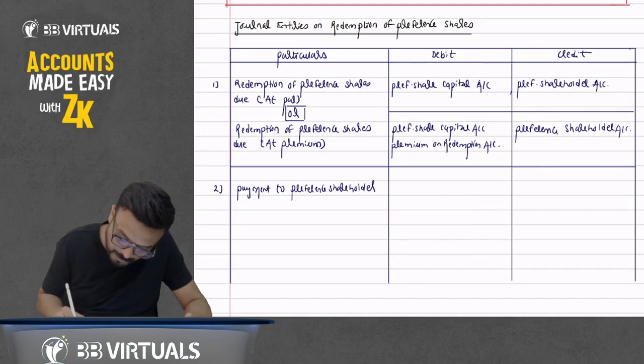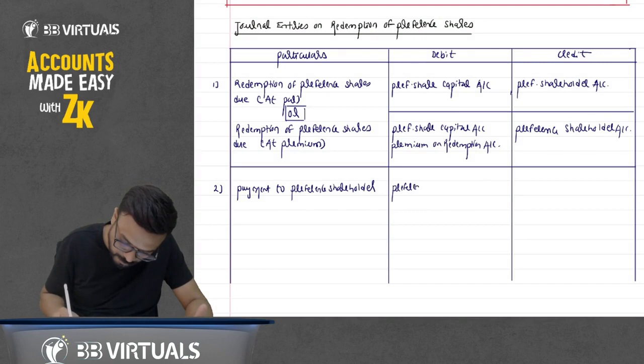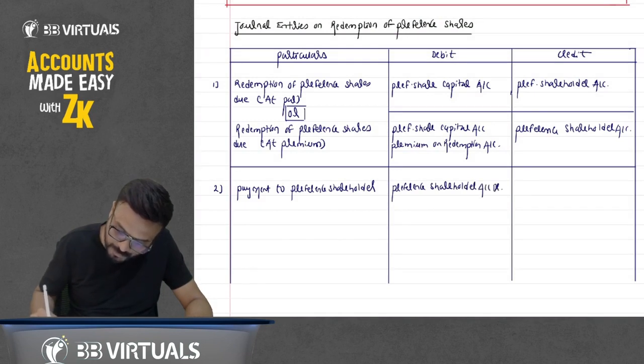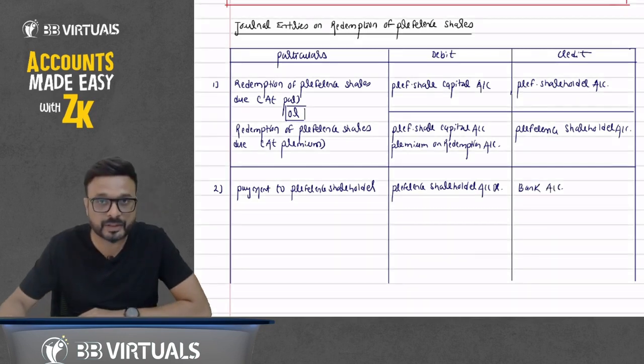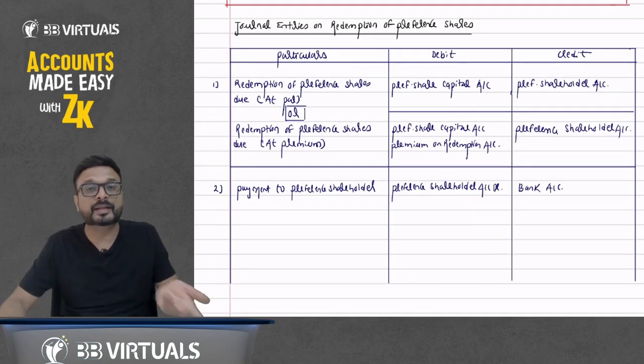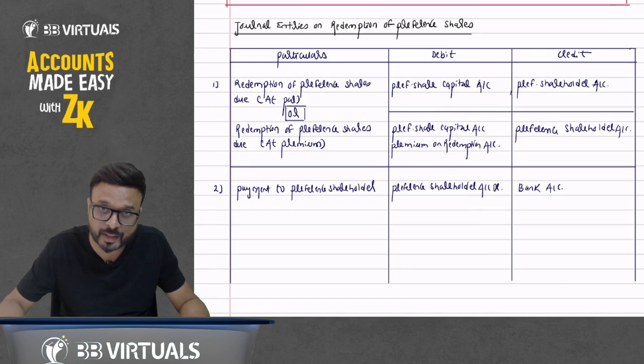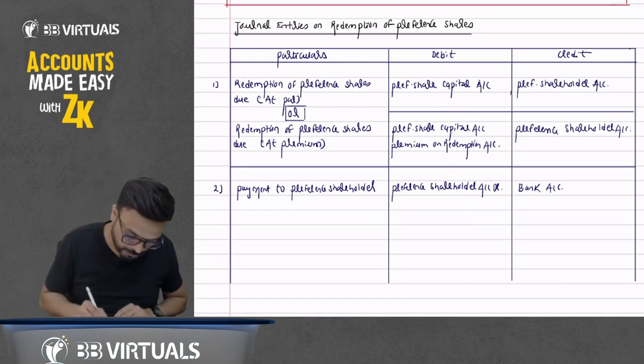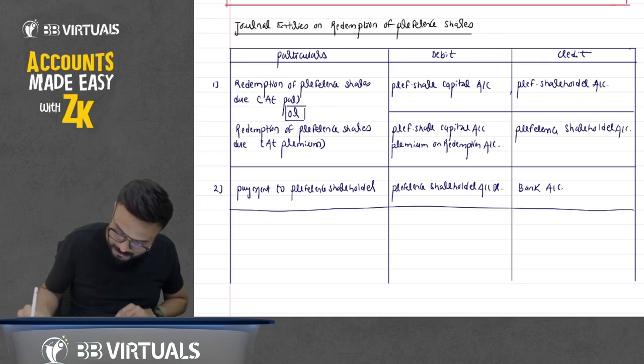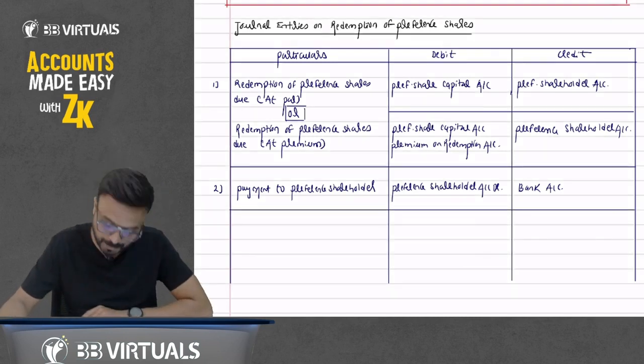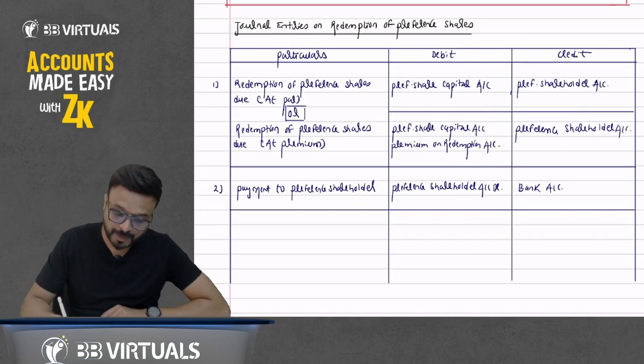So the entry will be preference shareholder account debit to bank account. We were liable to pay, and now we are paying it. So decrease in liability, that's why preference shareholder account debit to bank account. Second entry. Okay, so all of you have written this: preference shareholder account debit to bank. Now we have paid the preference shareholder.